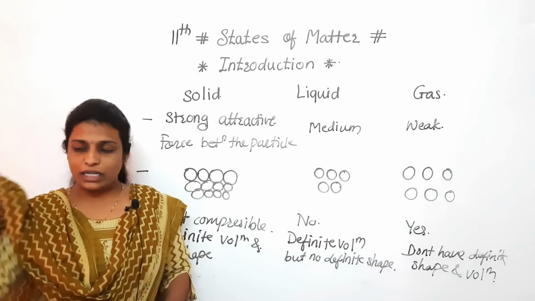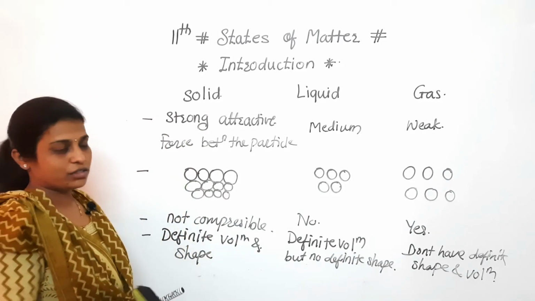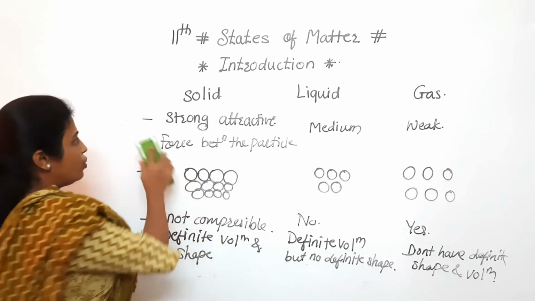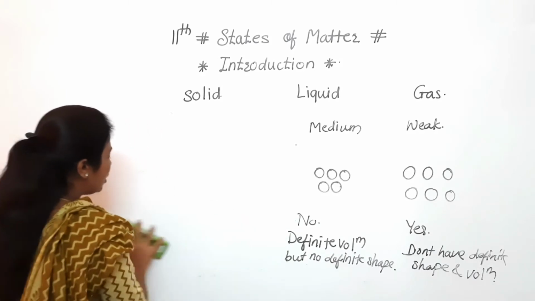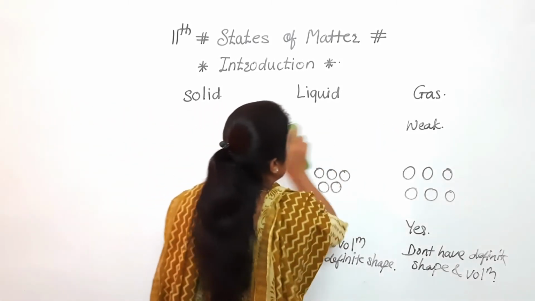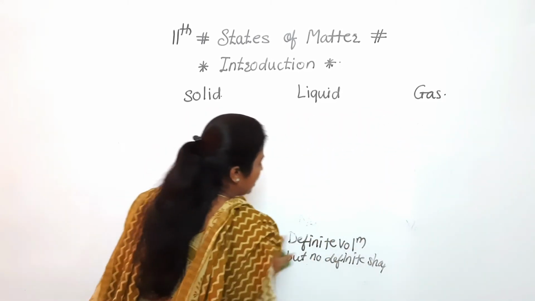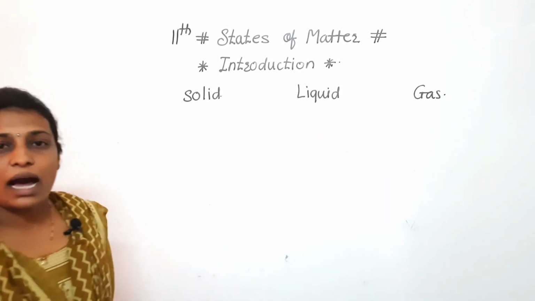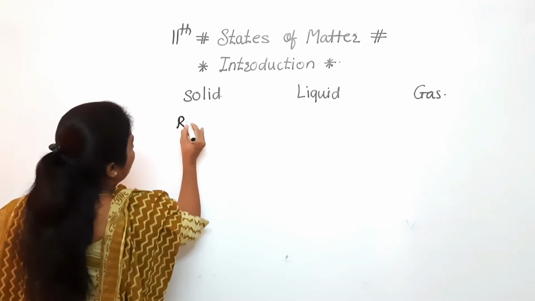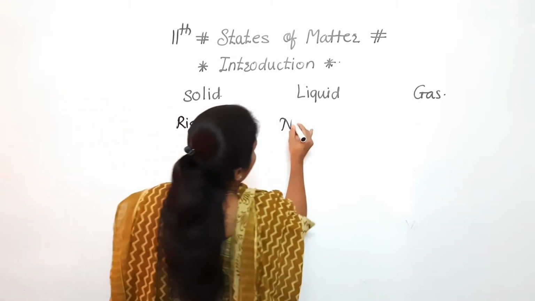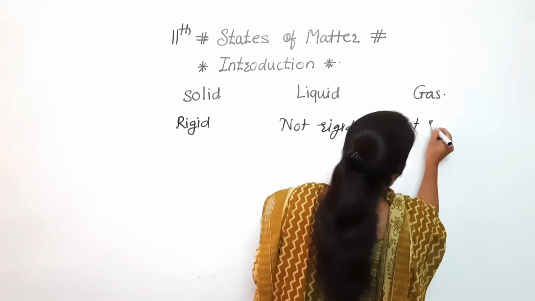In the case of solids, liquids and gases, we have to discuss some examples as well as some more points. Has everyone noted? Okay. Now see here. Solids are rigid, but liquids and gases are not rigid. What is the point? Solids are rigid, but liquids and gases are not rigid. Clear to everyone? These are also not rigid.